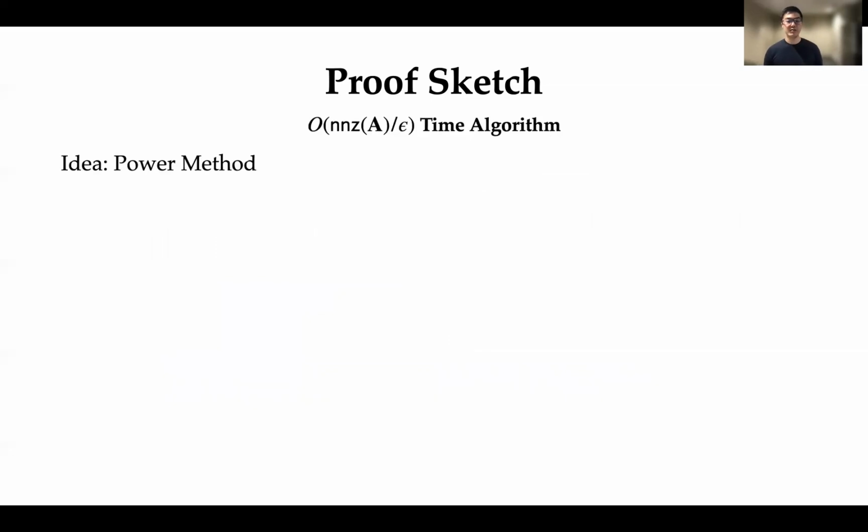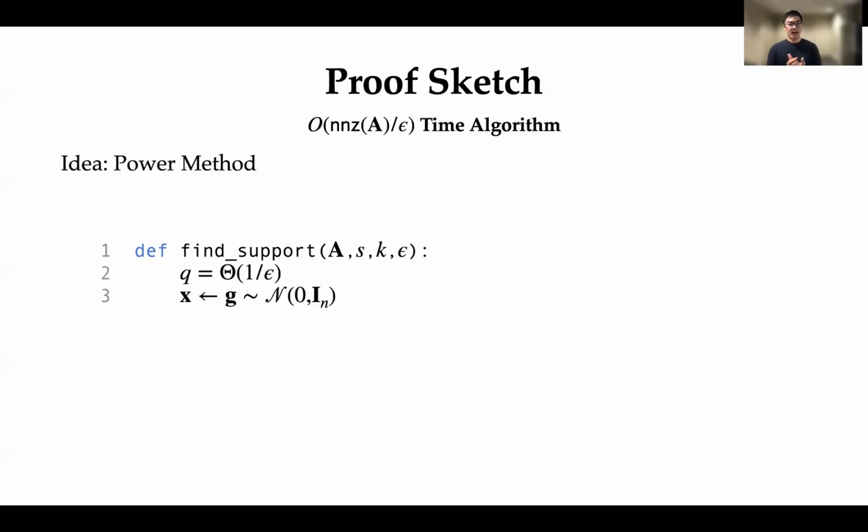Now I'll move on to the nnz(A)/epsilon time algorithm. So the main idea for this step is to just use the power method. The first thing I'm going to do is show you the pseudocode. First, I'll set a parameter q equal to 1 over epsilon, and I'll initialize a vector x, which is going to be my iterate, by a single Gaussian vector g in n dimensions.